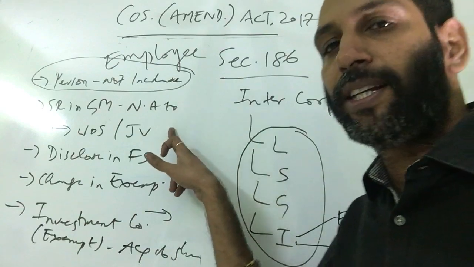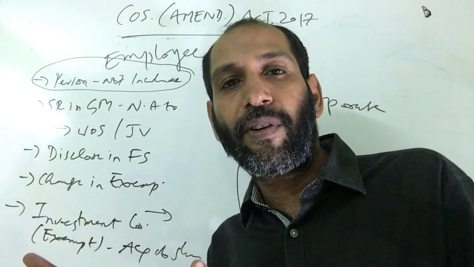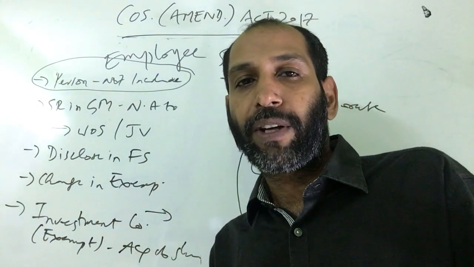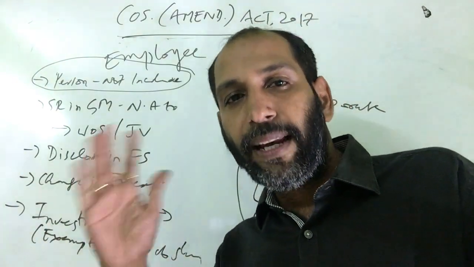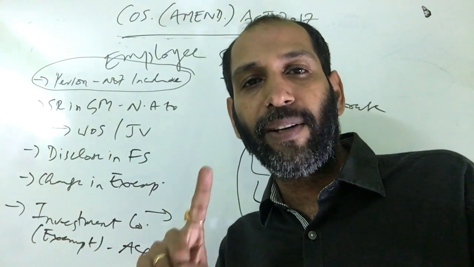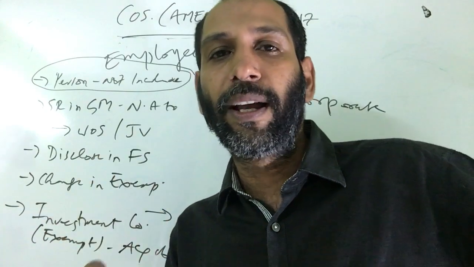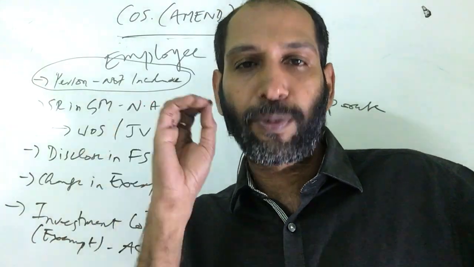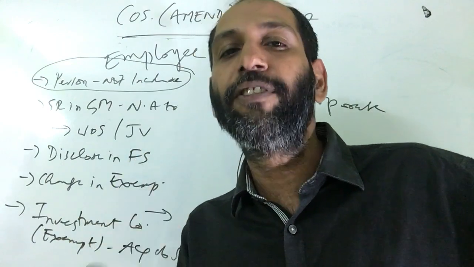The second exemption is, you all know the framework of section 186, right? What is the framework of 186? There is a limit. For example, when it comes to LSGI, loan, security, guarantee or investment, the approval is divided into two parts. The first part is board approval with a unanimous board resolution. What is the limit? 60%. You all know that 60% of what?